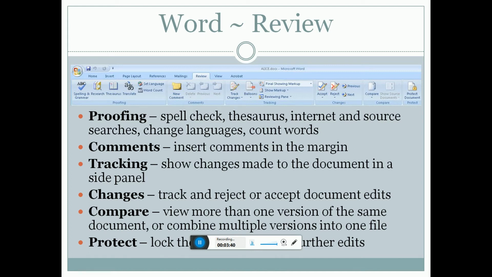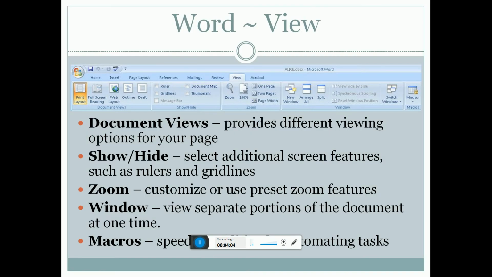The proofing: spelling checks, thesaurus, internet and source search, change languages, font words. Comments: insert comments in the margin. Tracking shows changes made in the documents in the side panel. Changes: track, and accept or reject. Compare documents, view more than one version of the same document, multiple versions, locking the Word edit.